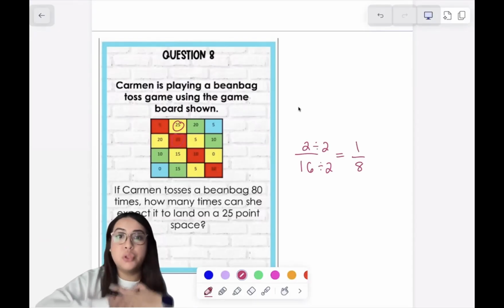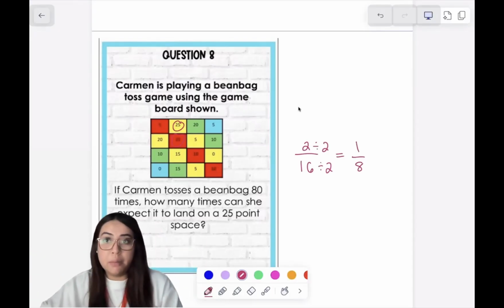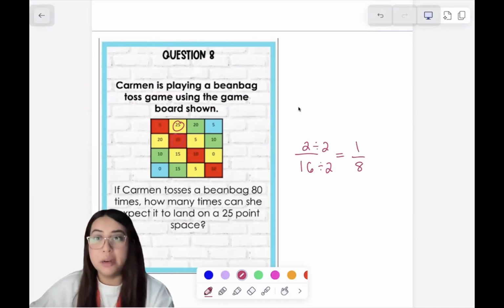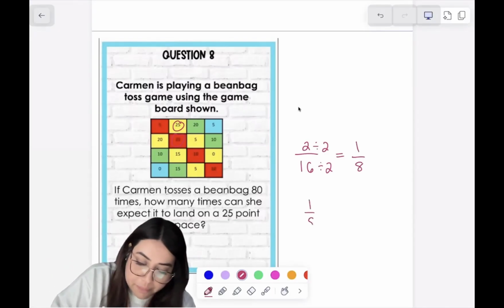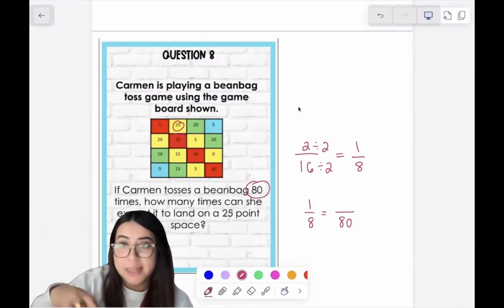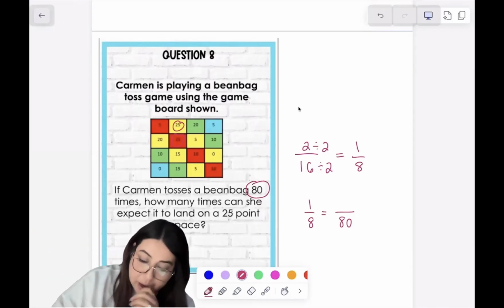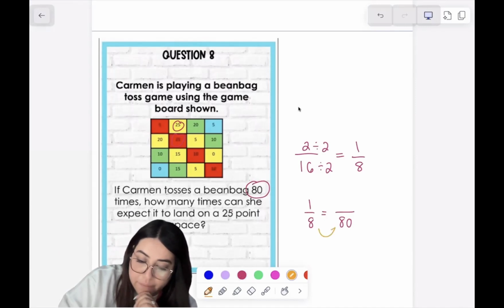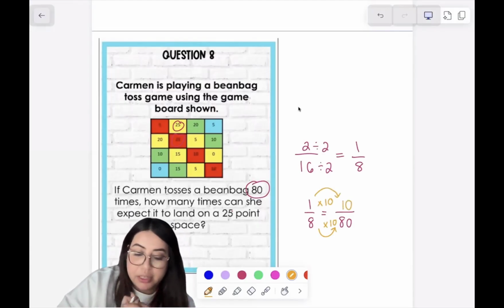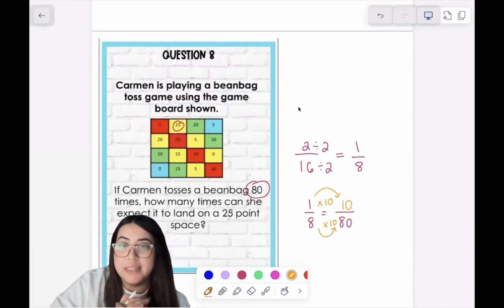Now my answer isn't 1/8 because that's just the probability of one time. I want to find out for 80 times. Remember, when we're making a prediction, we're trying to look into the future. When we think of the word prediction, we have to think proportion. So I have 1/8 is equivalent to something out of 80, because that's the amount of times I'm trying to predict for. The 25 just had to do with the spaces, not my proportion. Hopefully you see a relationship. I can get from 8 to 80 by multiplying by 10. So I'm going to do 1 times 10, which is 10, meaning that we are predicting that she will land on a 25-point space 10 out of 80 times.